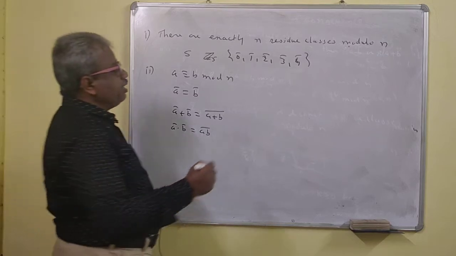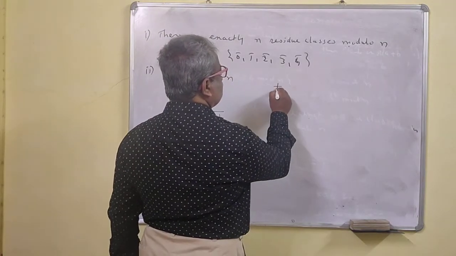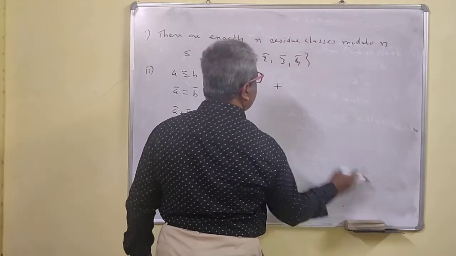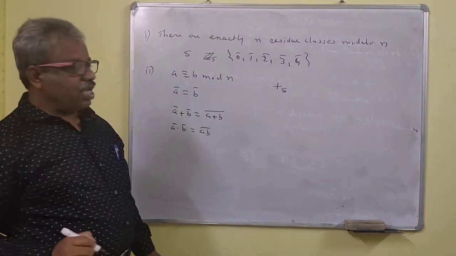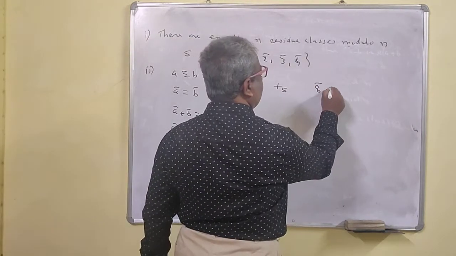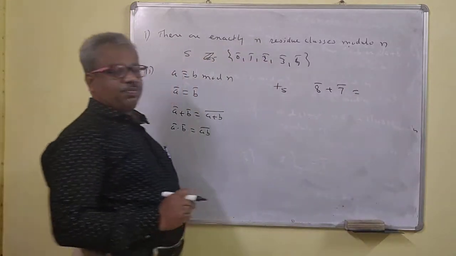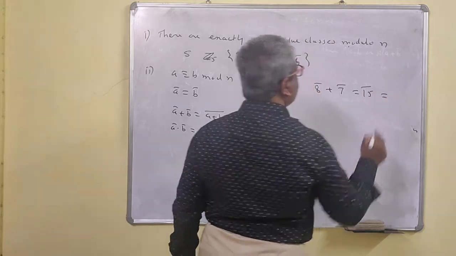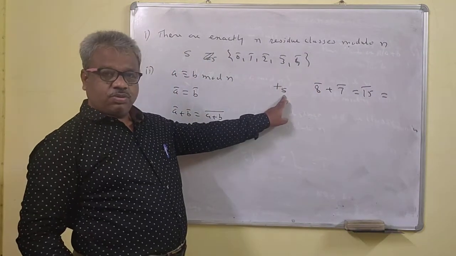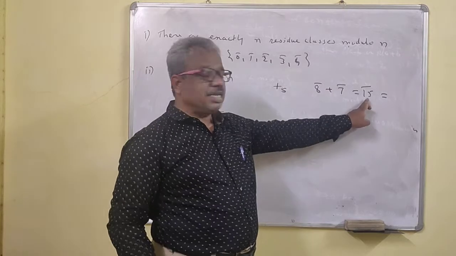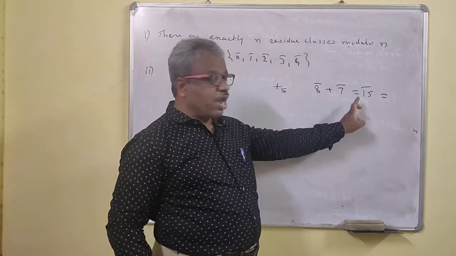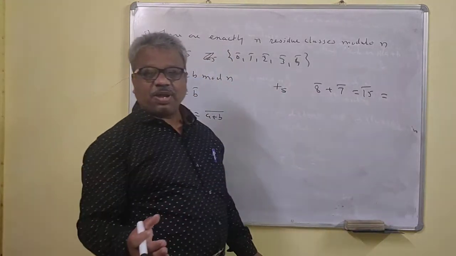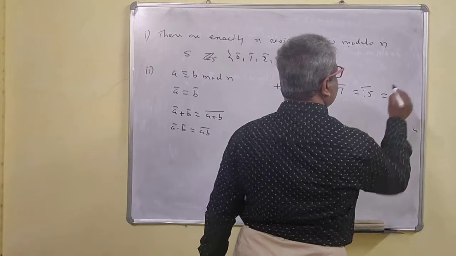Now suppose we work modulo 5, and you want to take the sum 8 bar plus 7 bar. 8 bar plus 7 bar is 15 bar. This is modulo 5, and 15 is greater than 5, so you have to divide 15 by 5 and find the remainder. When 15 is divided by 5, the remainder is 0. So this will be 0 bar.